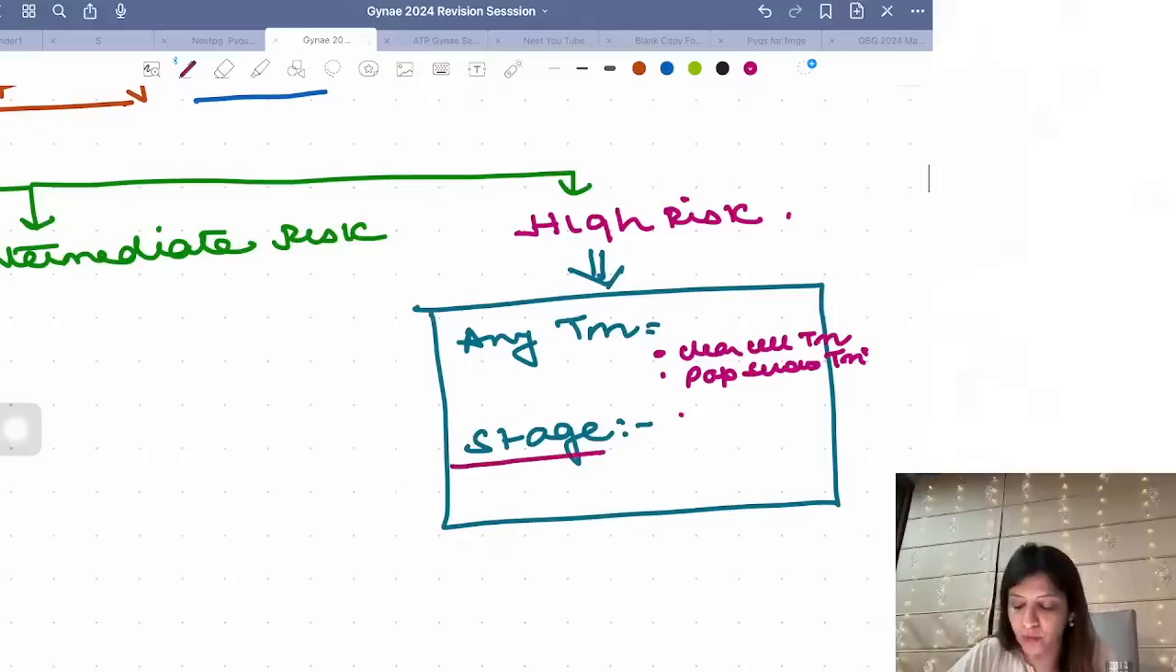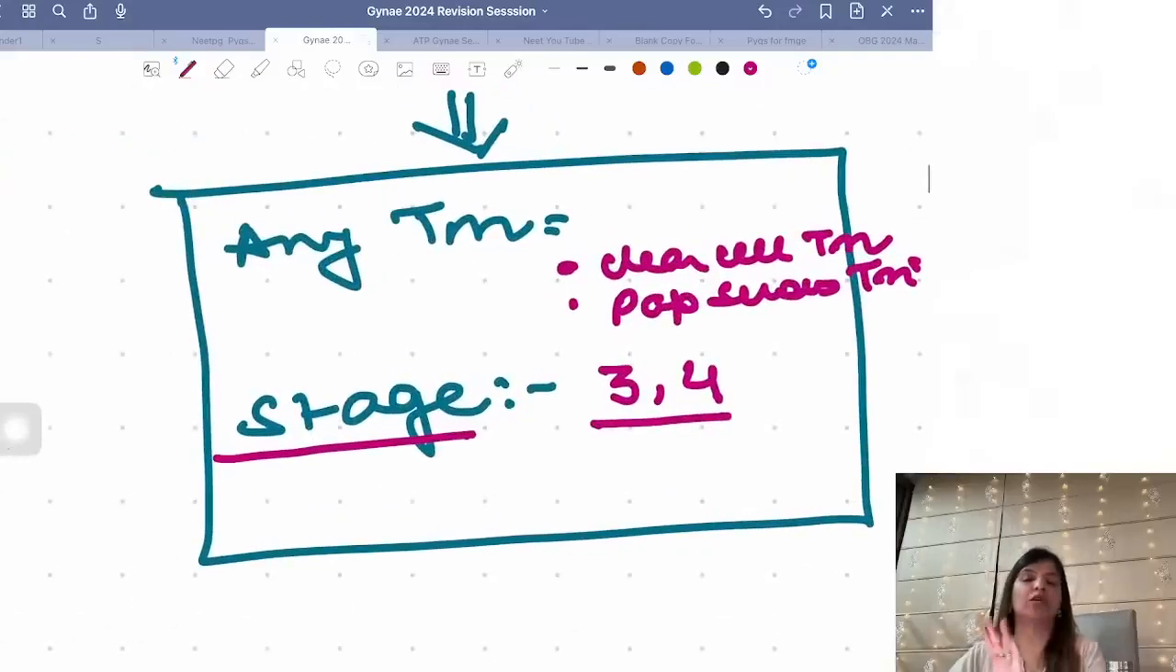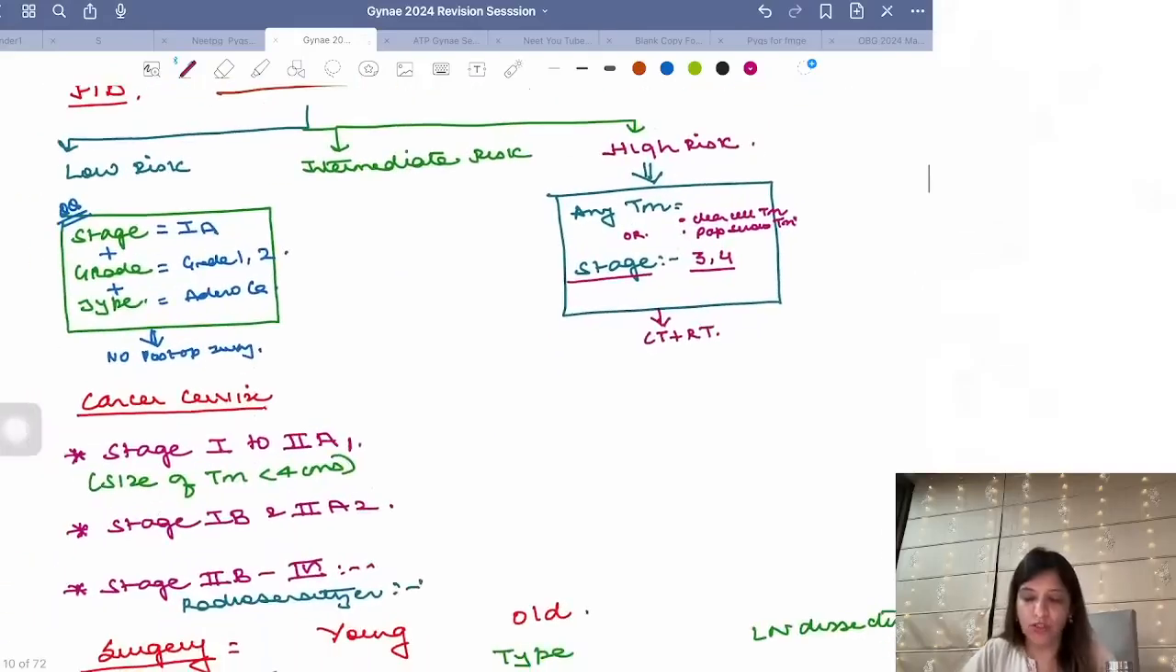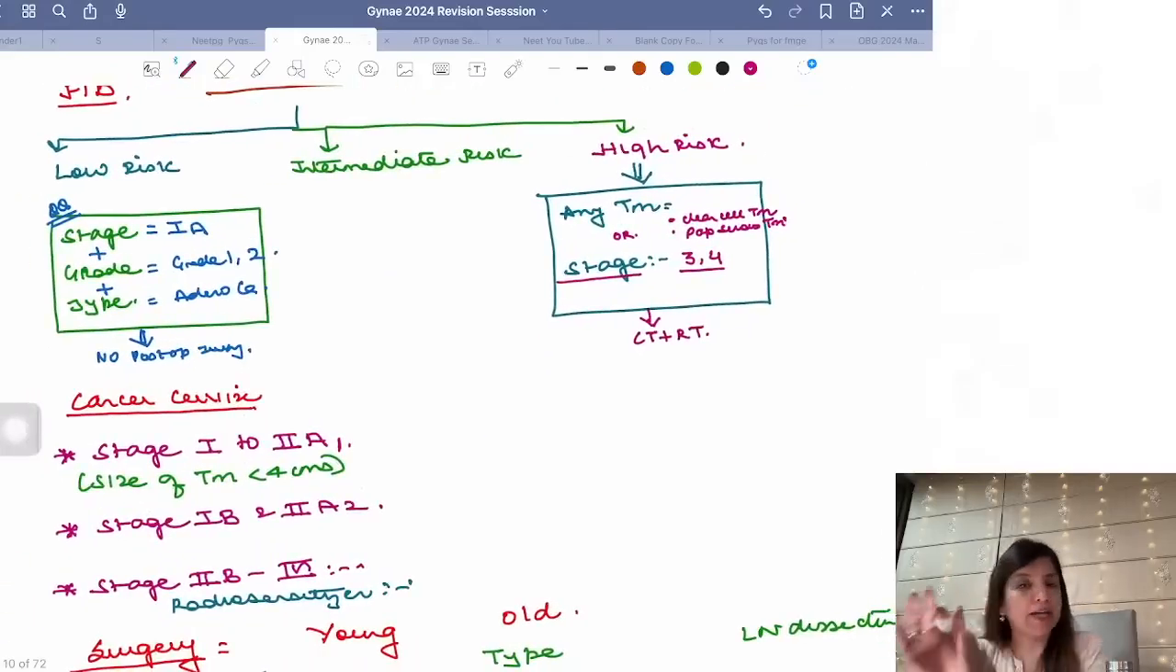Or any tumor which belongs to stage 3 or stage 4. Right? Any tumor which belongs to stage 3 or stage 4, or any tumor which is clear cell tumor or papillary serous tumor. Any of these things. If any of these criteria are fulfilled, then it's a high risk and you give chemotherapy plus radiotherapy. Understand, low risk में nothing. High risk में chemotherapy plus radiotherapy.